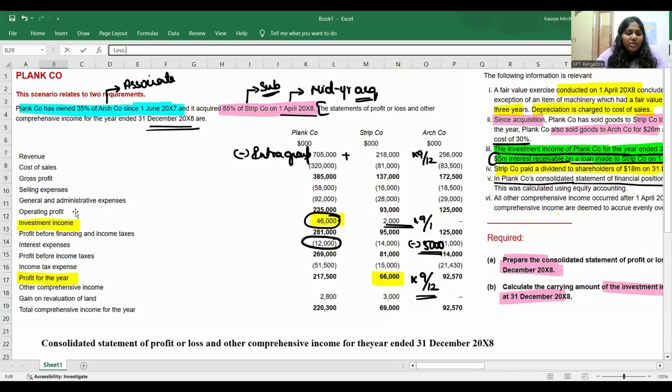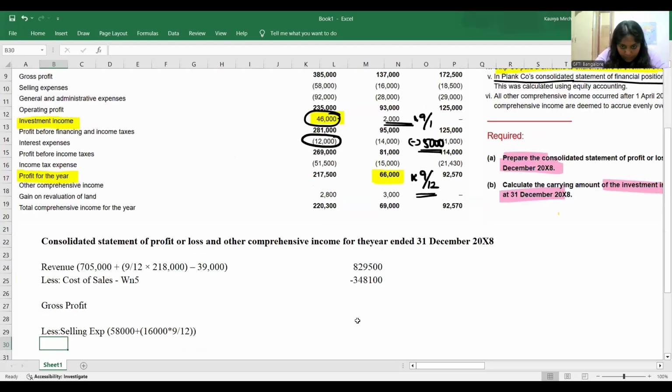Then you'll go ahead and less what? Selling expenses. Is there any adjustment in selling expenses? Not at all. What will you take? Entire 58 million of the parent company, and you take only 16 million into 9 by 12 for Arch company. If you take that entire part, it will be your selling expenses. It will be of 70 million.